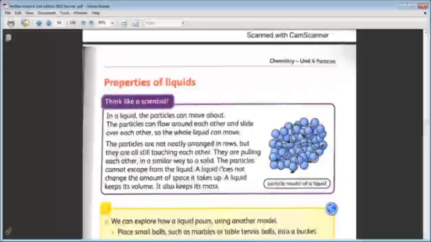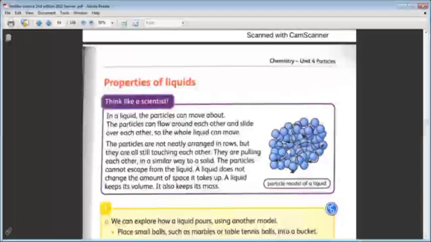I was saying that the liquid doesn't keep its shape due to the flowing movement of the particles. The particles are moving around each other and they flow. So it can't keep its shape, but the liquid can keep its volume. Their volume and mass are definite. The volume is the amount of space that the particles take. The particles of the liquid can keep the volume.